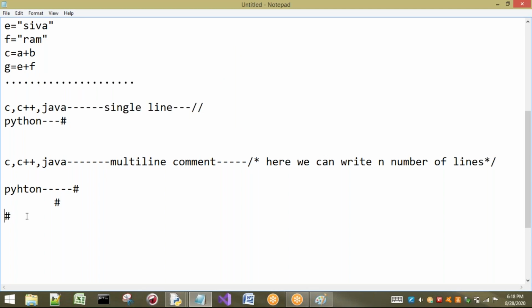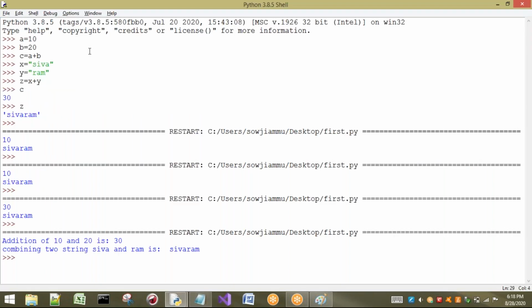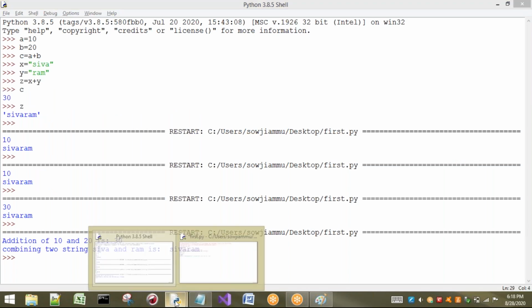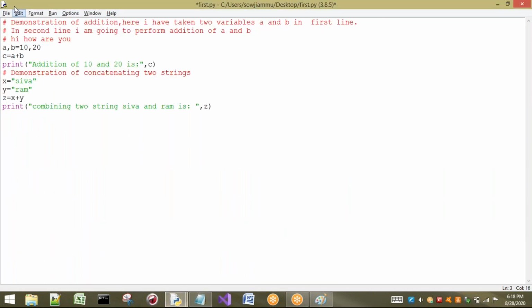Officially there is no separate symbol for multi-line comment, but we have one alternative. Listen carefully: here we consider 3 lines, and for each individual line I am going to put a hash sign. But we have an alternative.